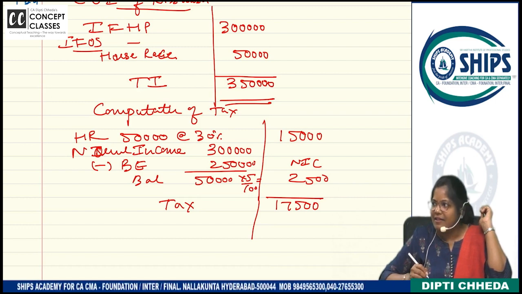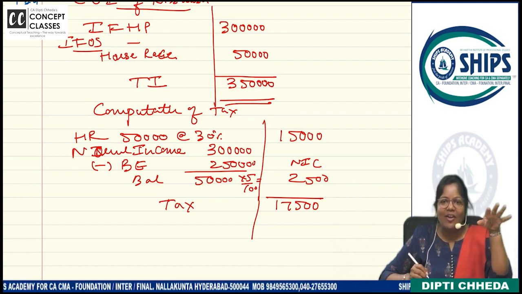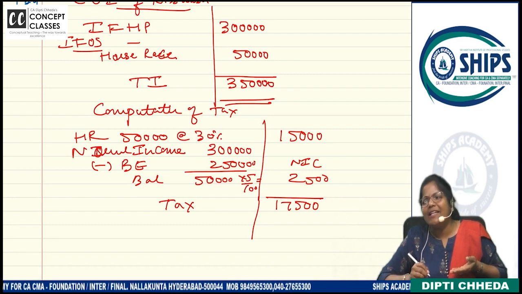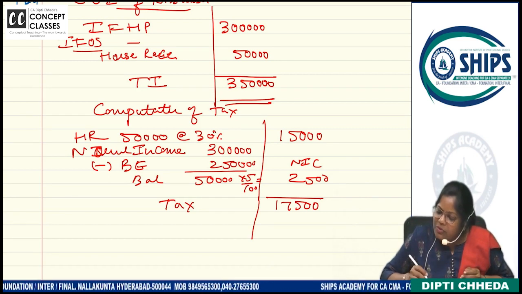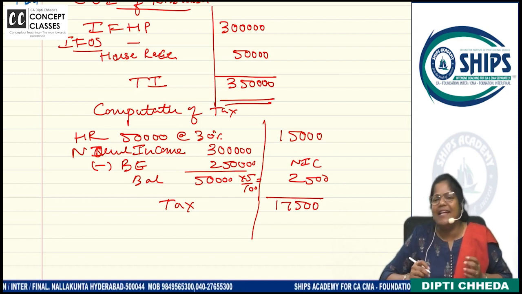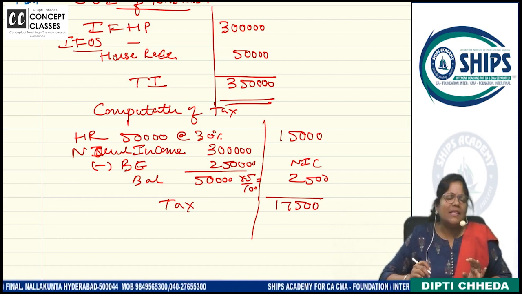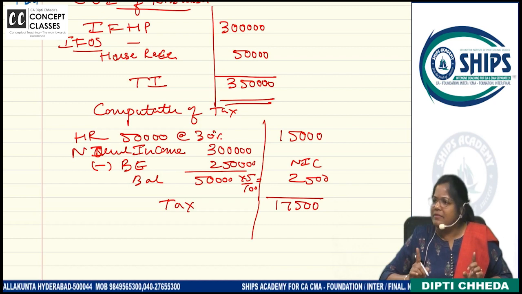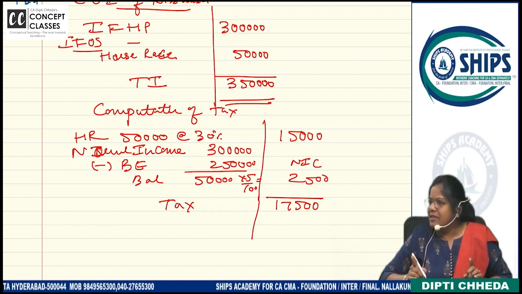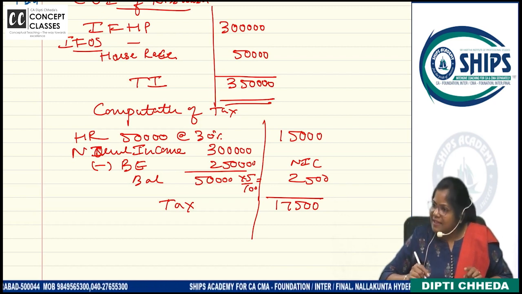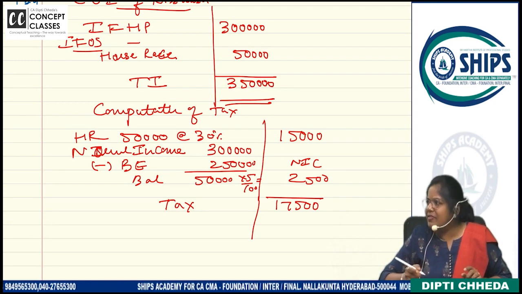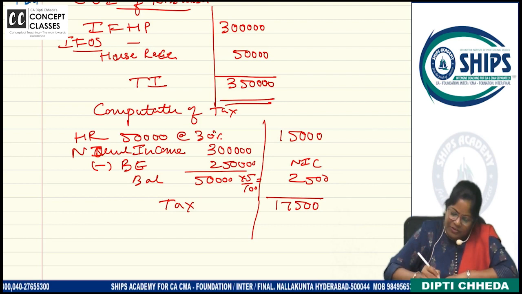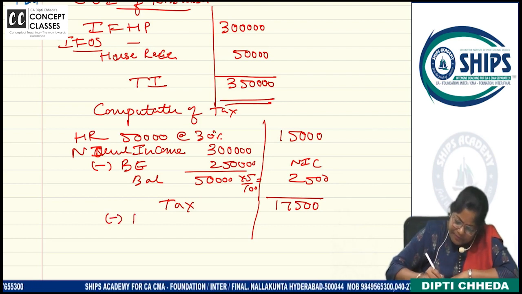Alert. Rebate is there or not? Ma'am, bola hi nahi, so no one will say give rebate, no. But will you give rebate to Rishabh? Yes or no? Once again, what's the condition for rebate? Is he individual? Yes. If the total income is less than 5 lakh, is he resident? Then give the rebate.